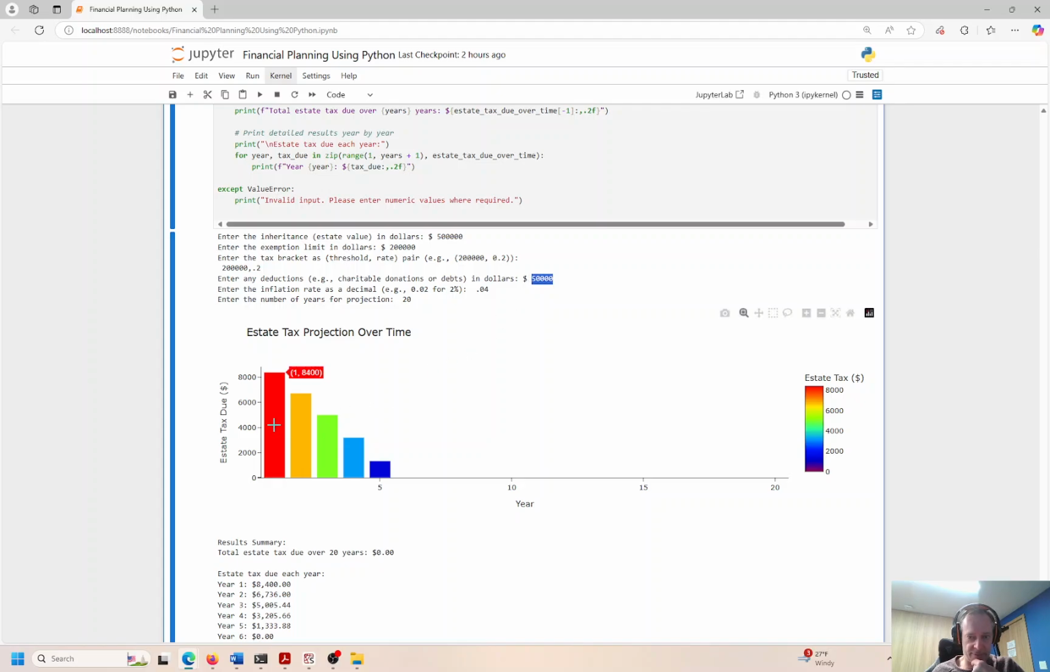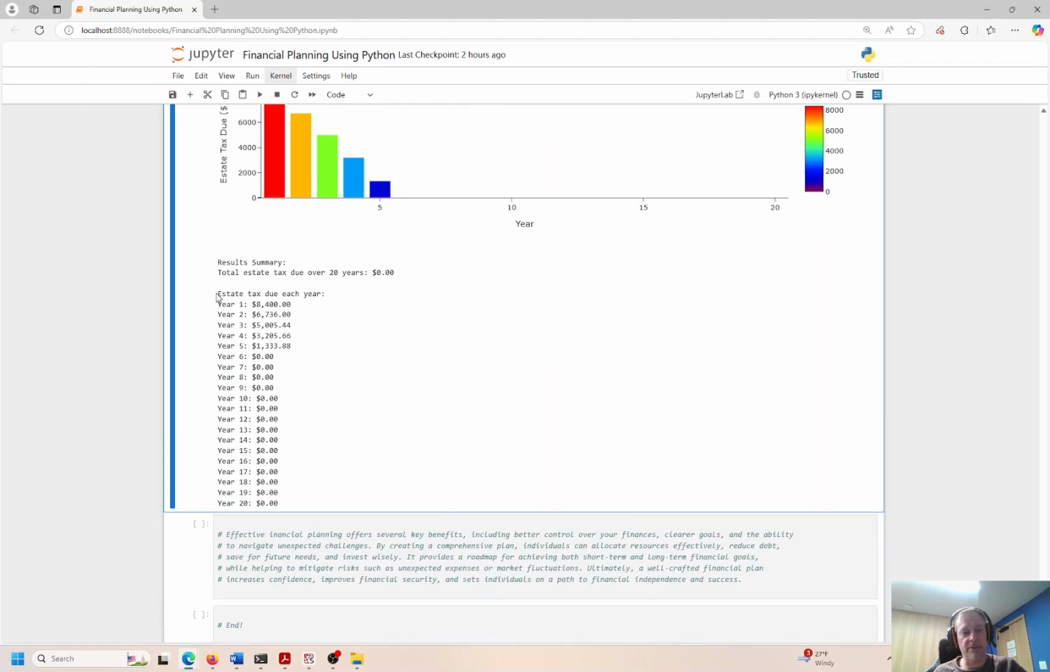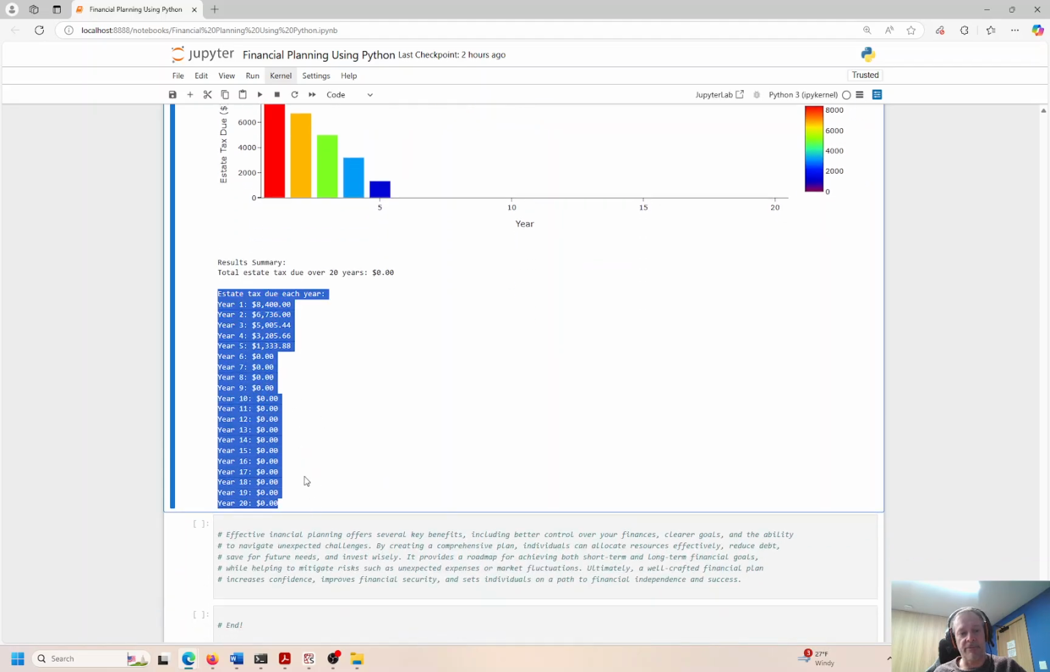And I made the chart a little bit colorful here, so it kind of looks like a rainbow. So the first year of taxes, I owe 8,400, then 6,736, 5,005, goes down to 3,205, and then 1,333. And then our tax liability is paid off. And here's a printout of the same.